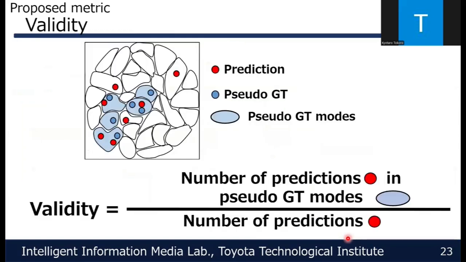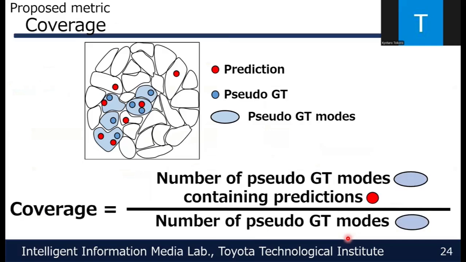First, let me explain validity. Validity measures how many predictions fall into plausible modes. Specifically, it is computed as the fraction of predictions that belong to pseudo-GT modes. Next, let me explain coverage. Coverage measures how many pseudo-GT modes are actually covered by predictions. It is defined as the fraction of pseudo-GT modes that contain at least one prediction.